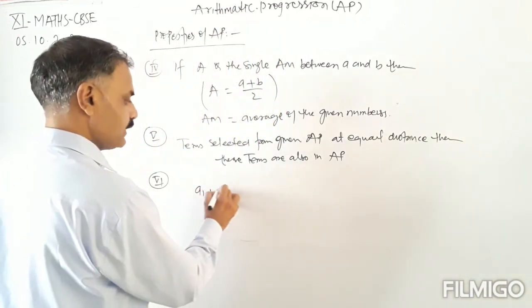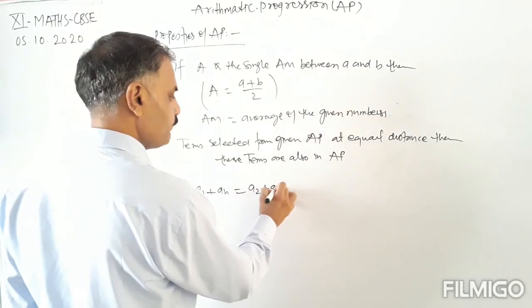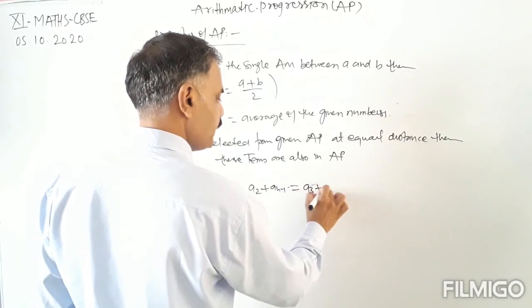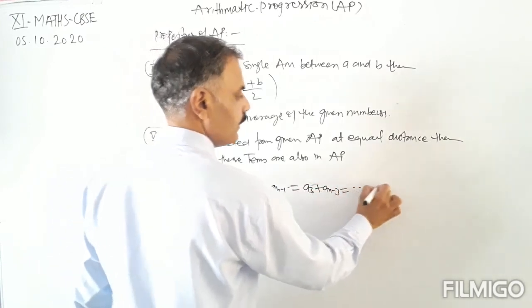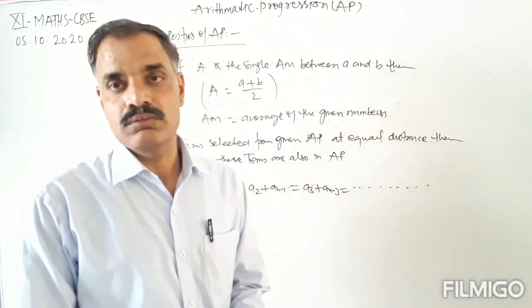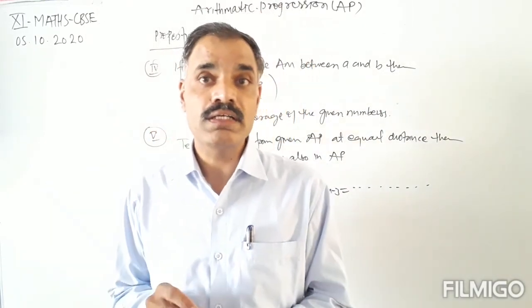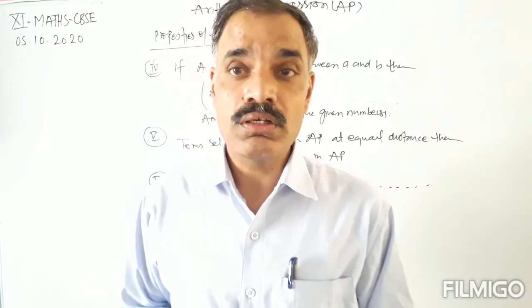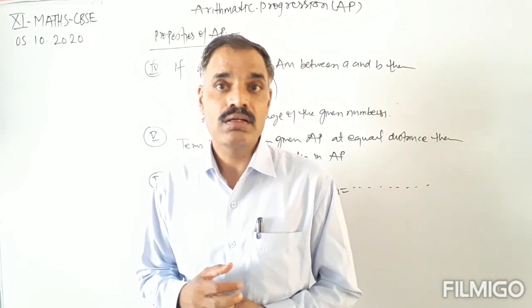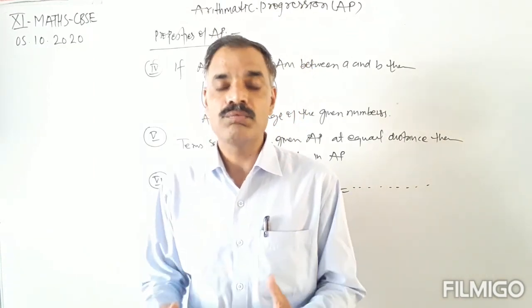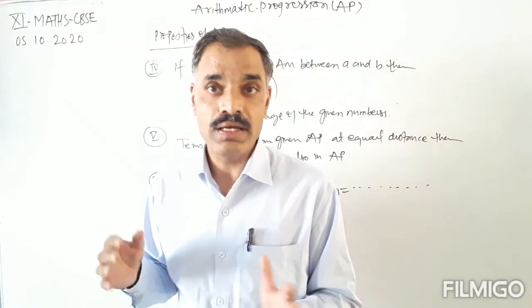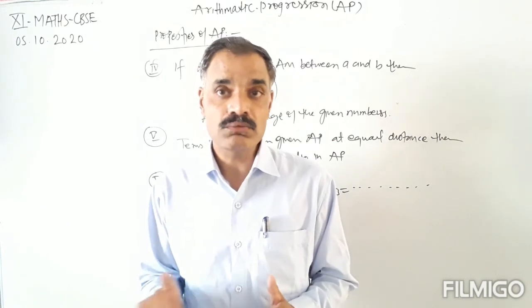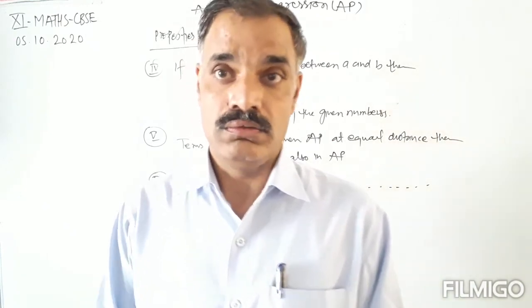Means A1 plus An is equal to A2 plus A(n minus 1), is equal to A3 plus A(n minus 2), and all these sums are equal. So these are some of the properties of the arithmetic progression. This is all about the arithmetic progression. We will have some questions of the exercise and some examples related to the arithmetic progression. Okay, thank you.